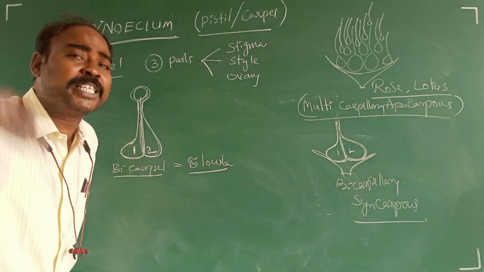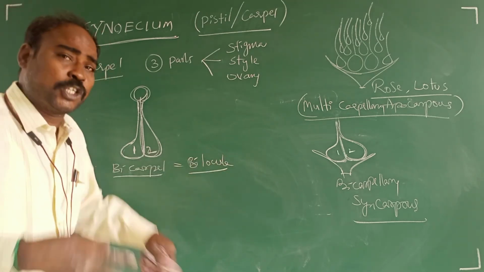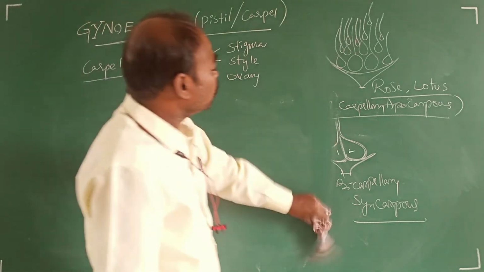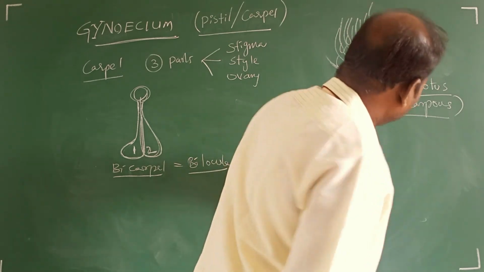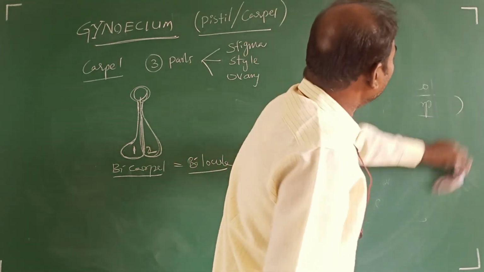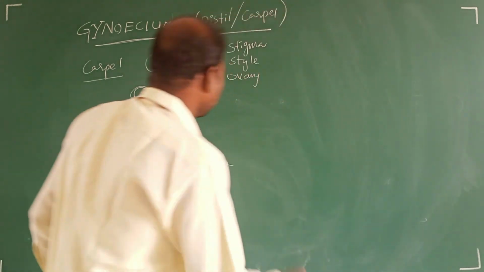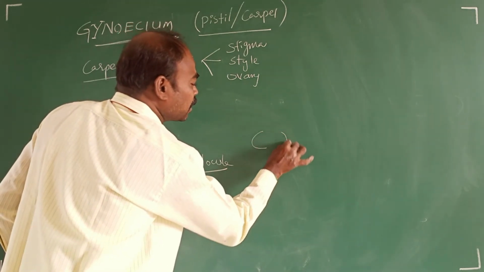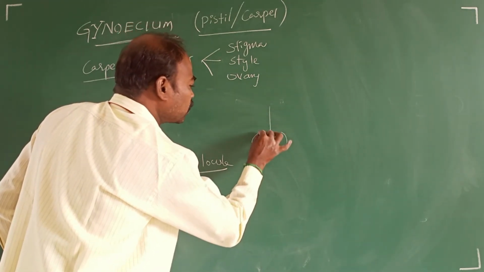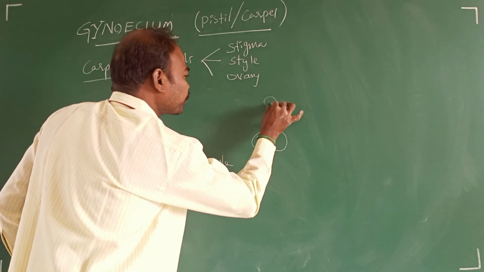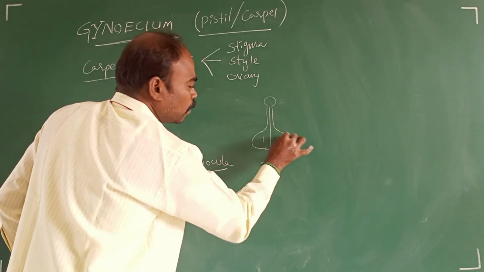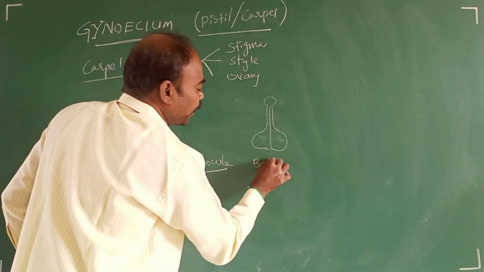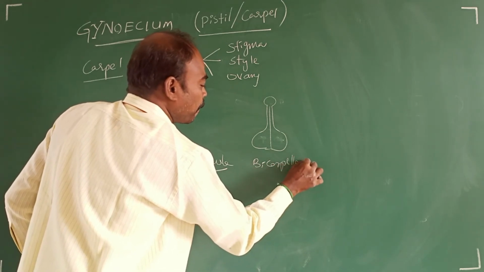Generally the carpel number equals the locule number in the majority of flowers, but exceptionally in two conditions. Let us see the two conditions. Two carpels are there, two locules are also there. This is bicarpellary gynoecium.